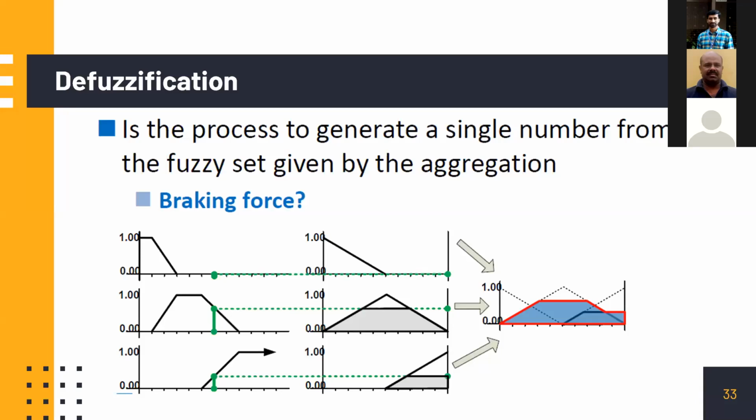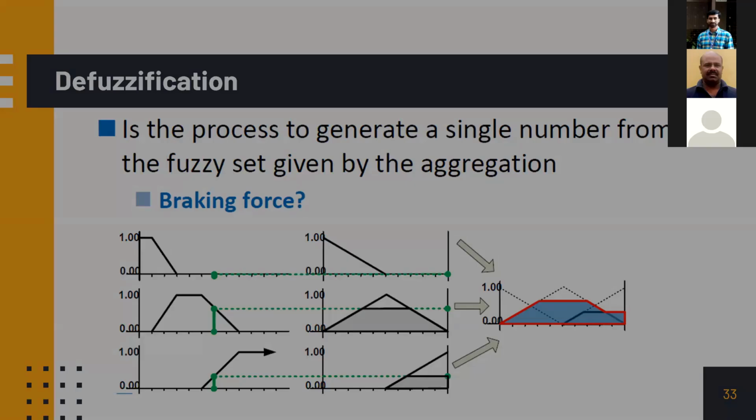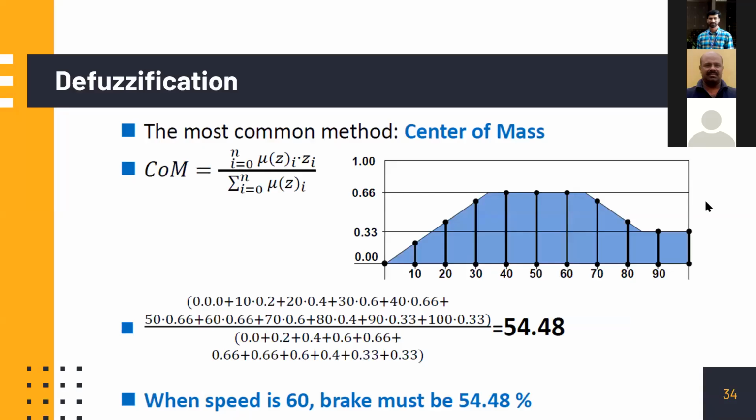One way of computing, the most common, is called center of mass. You treat this as the mass. Center of mass method is you multiply all the values with its membership value. 0 into 0. 10 if your speed is 10.